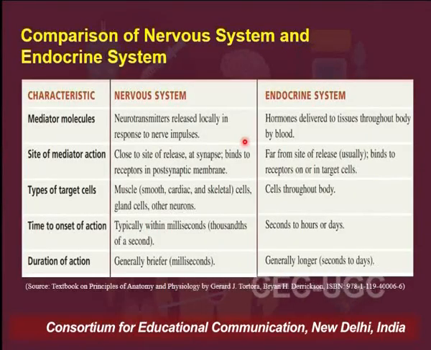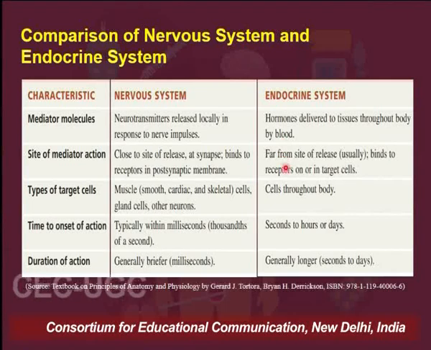So the nervous system primarily works via neurotransmitters which are released in response to nerve impulses, whereas the endocrine system basically deals with the hormones about which we are going to talk shortly. The neurotransmitters, which are a component of the nervous system, act close to the site, generally in the synaptic spaces present between two adjacent neurons.